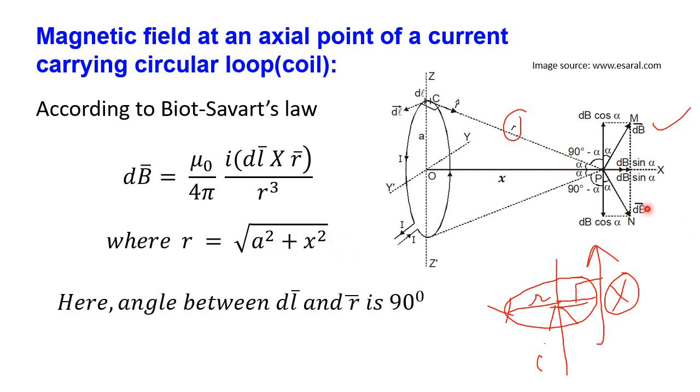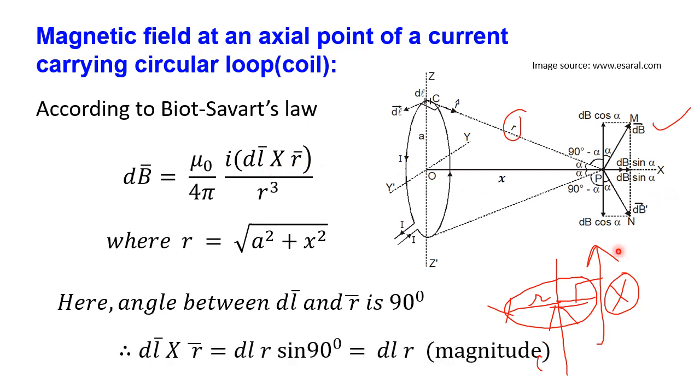And the angle between dl and r bar is 90 degrees. So if you analyze dl bar cross r bar individually, that is dl r sin 90 degrees. Sin 90 degrees value is 1, so that is only dl r. That is only the magnitude. Here I want to give the expression only in magnitude, so that is why I am not considering direction now.